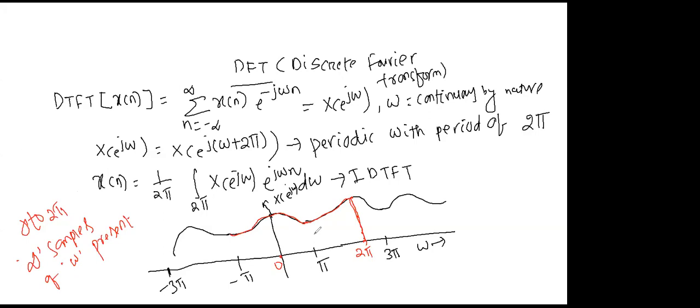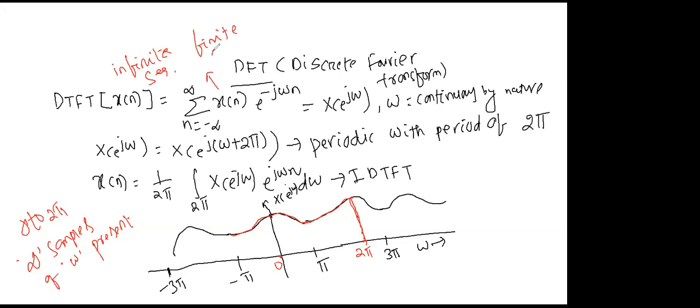Now see, here the point is very interesting. To find the spectrum of x of n, you can take an infinite sequence, or you can take a finite sequence, no problem.